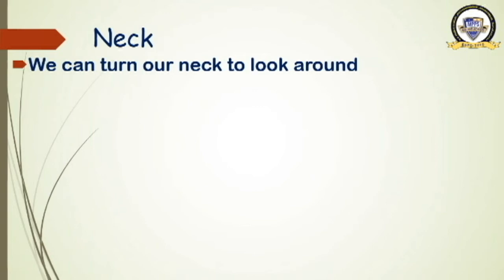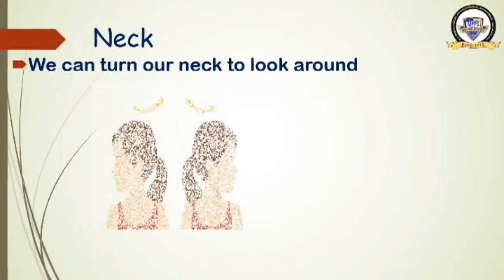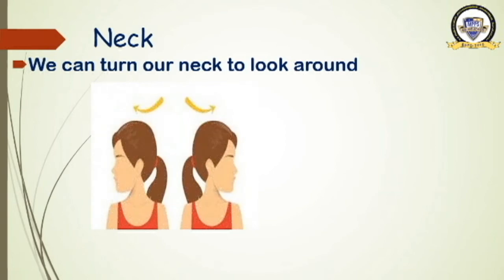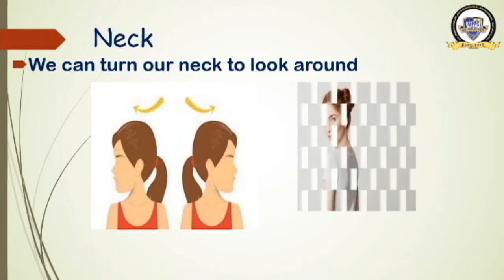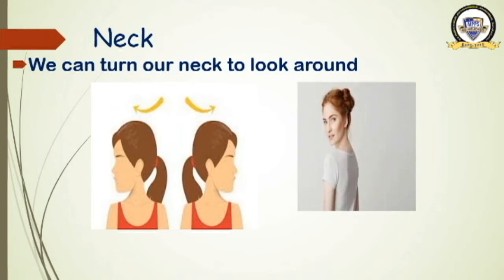This is a body part which helps us to turn and look to our sides. See this picture? This girl is looking sideways. Thus she can see whatever is on her side, right and left. How can she see it? By turning her neck. See the second picture. This lady also is turning her neck.